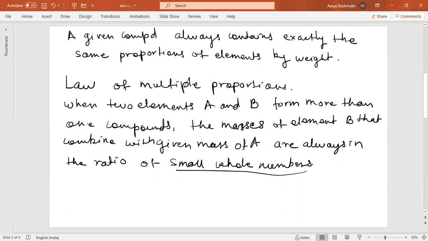This can be explained very well by taking an example like hydrogen and oxygen. They combine to form water, isn't it? And they can also form hydrogen peroxide, that is H2O2.